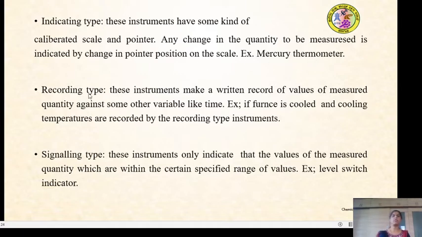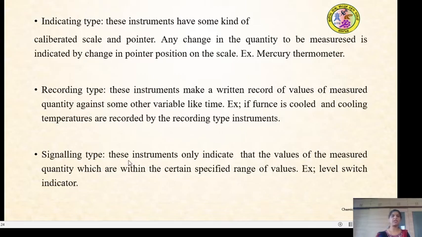The recording type instruments make a written record of values of the measured quantity against some other variable like time. These instruments operate in such a way that they record the output values with some other quantity such as time, or it may be any other variable. For example, if a furnace is being cooled, the cooling temperatures are recorded by the recording type instruments.